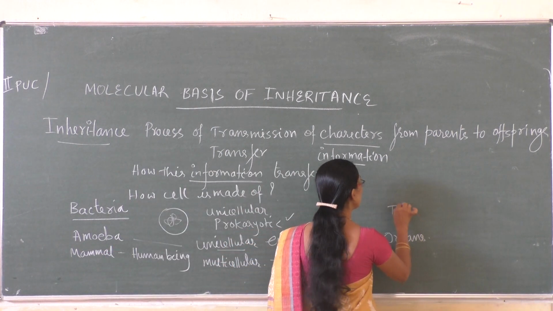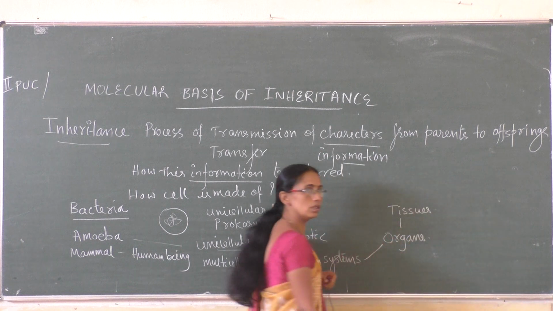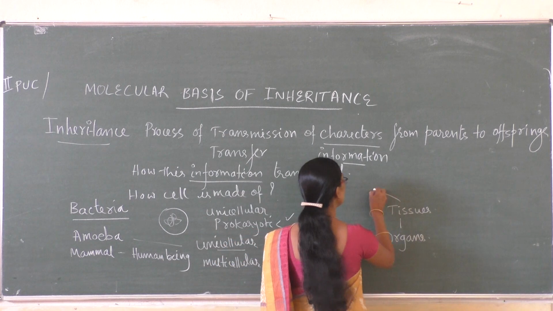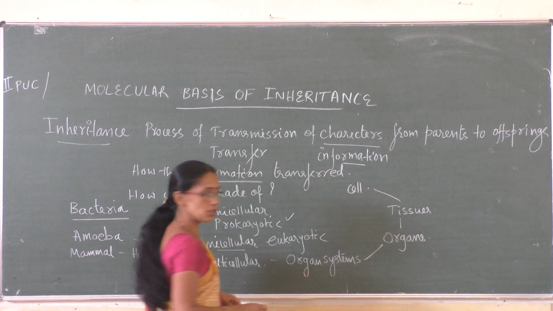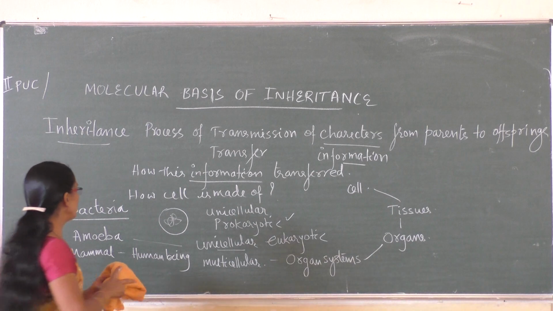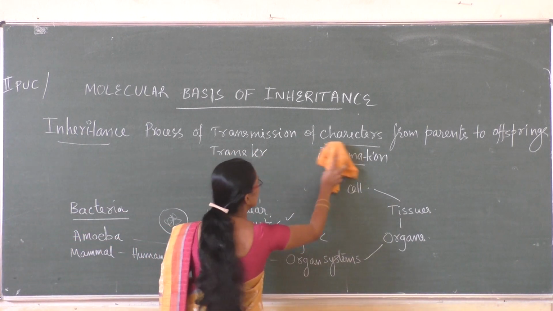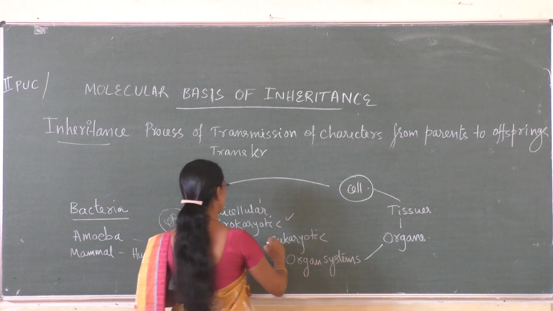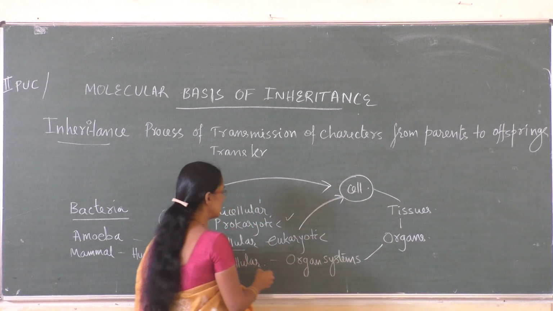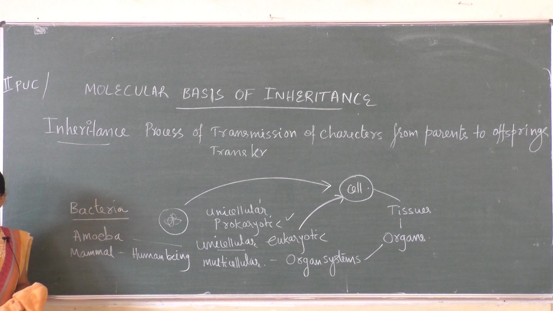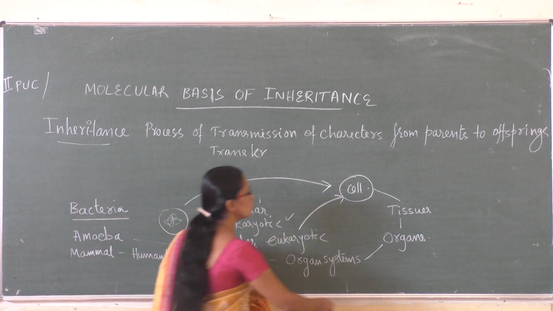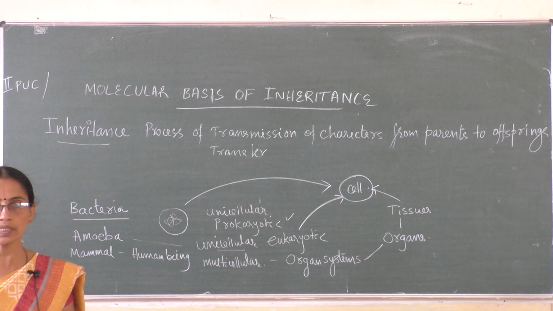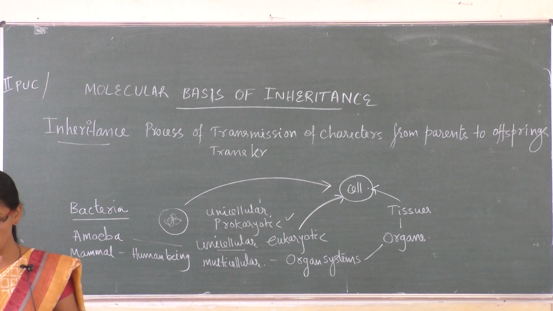These organs in turn are made up of tissues. Aggregation of tissues make organs. These tissues in turn are made up of cells. So we started like this. So this bacteria is a cell. Unicellular. Amoeba is a cell, this bacteria cell. Even the complex organism, human being, mammal, is also produced from a cell, right? So before knowing how the characters are transferred, we will see what a cell is made up of.